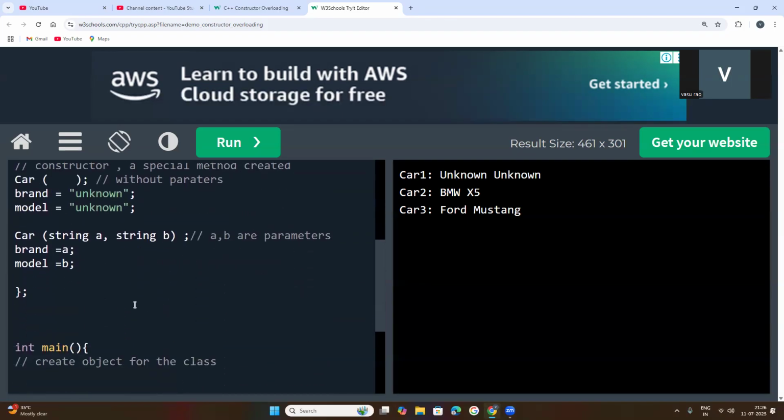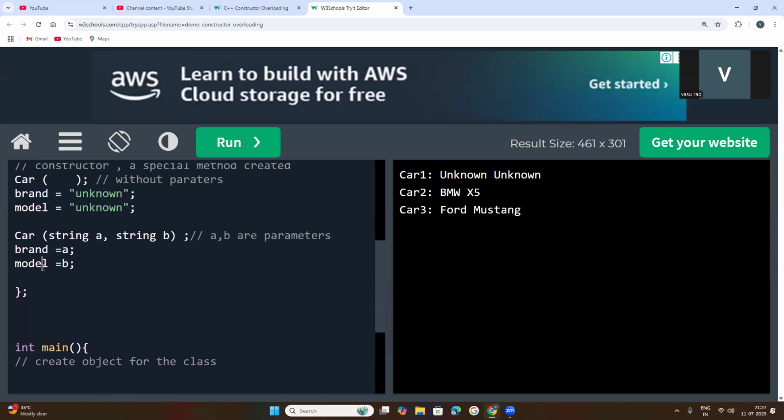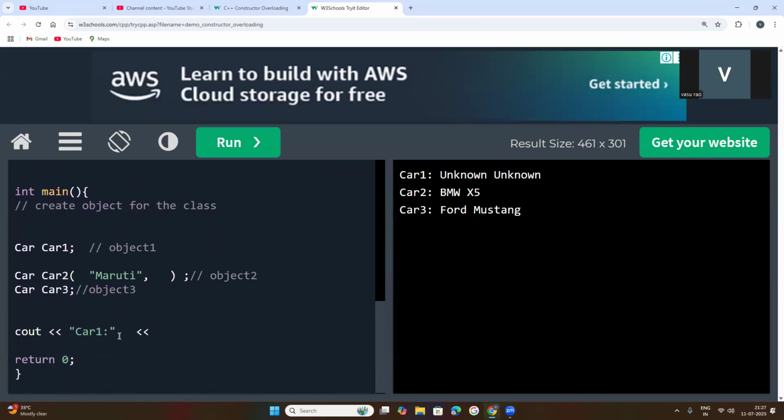Understood? So see what happened here. The values are string type. So you keep Maruti, this is the brand. Next, model is equal to model, string type, Maruti Ertiga.